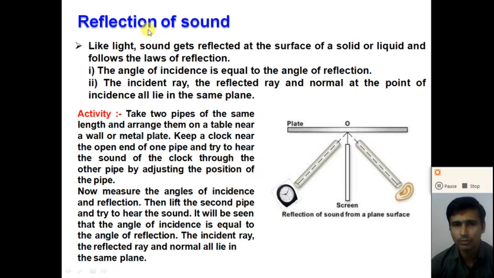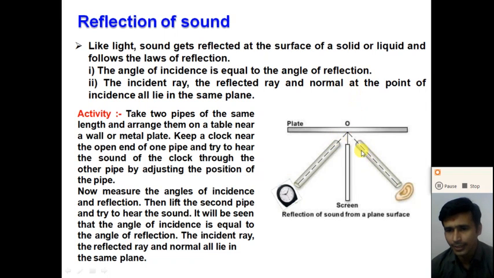So what are the laws of reflection? The first law of reflection is that the angle of incidence is equal to the angle of reflection. What do we mean by the angle of incidence? The angle that the sound wave makes with the normal to the surface is called the angle of incidence. And what do we mean by the angle of reflection?